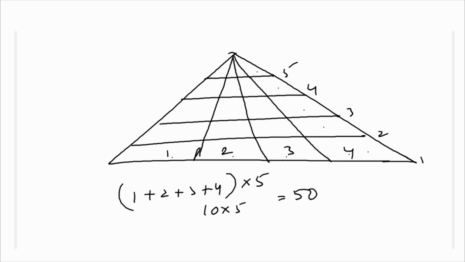So here you just have to add the parts divided vertically and multiply the sum by how many times it is divided horizontally. So 1 plus 2 plus 3 plus 4, and multiply the whole by 5. 1 plus 2 plus 3 plus 4 is 10, and multiplied by 5 is 50.